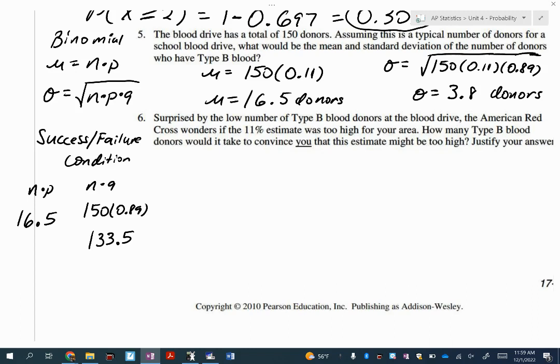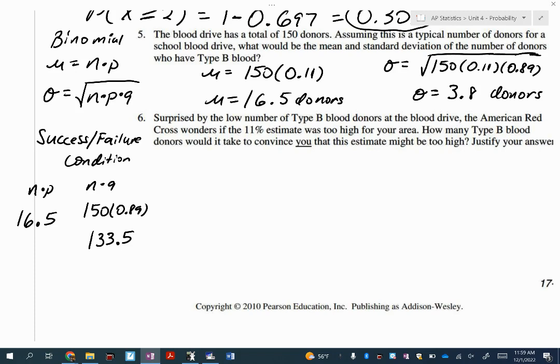Excellent. Here's how you decide if it's okay to move from the binomial model to the normal model. Look at those 2 numbers. Are those 2 numbers 10 or higher? Yes. Right? 16 and a half is getting closer, but still above 10. So if they're both 10 or higher, you're good to go. You can use the normal model. We are now allowed to use the normal model because of that check.